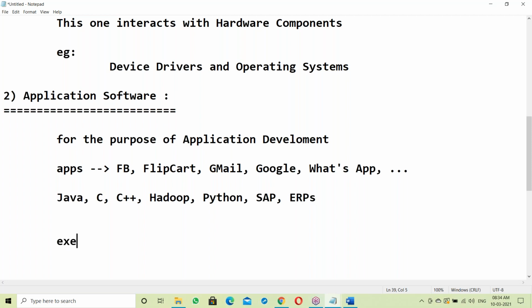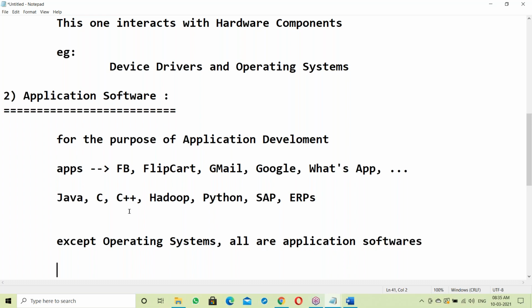A simple answer to what application software means: except OS, except operating systems, all are application software. Except OS like Windows and Linux, all are application software.